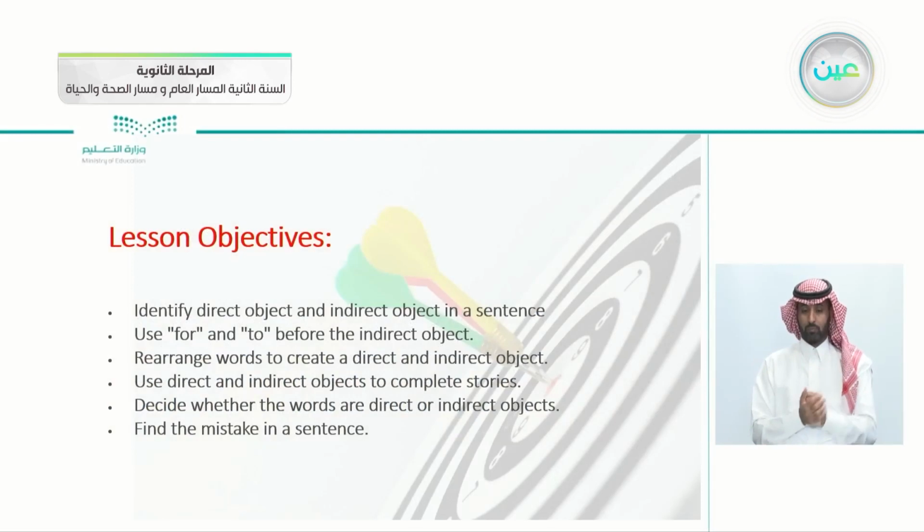So these are today's objectives. Of course, we'll be studying grammar, Unit 4. Today's objectives are to identify direct object and indirect object in a sentence, the use of for and to before the indirect object, to rearrange words to create a direct and indirect object, use direct and indirect objects to complete stories, decide whether the words are direct or indirect objects, and find the mistake in a sentence. So we'll be learning about direct and indirect objects, and we'll be taking some questions about them.